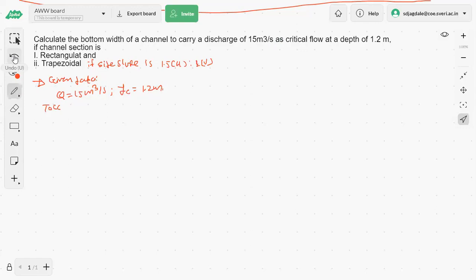And to calculate B for rectangular and trapezoidal channel sections.